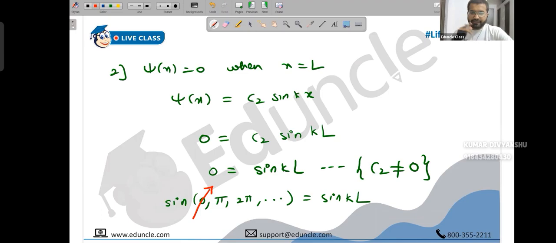No, it's not that. If that becomes 0, energy can become 0. It means you are saying ground state energy actually becomes 0. It means you are defining energy with accuracy. That's impossible. There should be uncertainty involved. It's related to Heisenberg's uncertainty. I will come back to that. Have patience. Okay? It's interesting. But okay, so just write it on the side. All the values are allowed except 0.